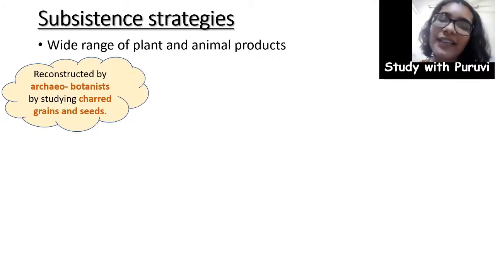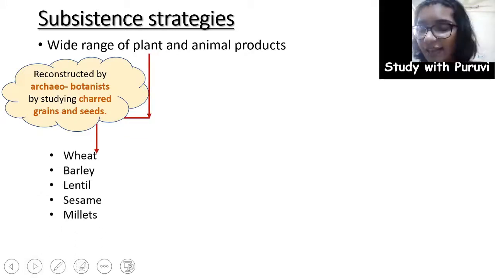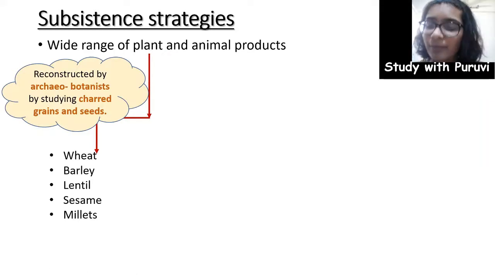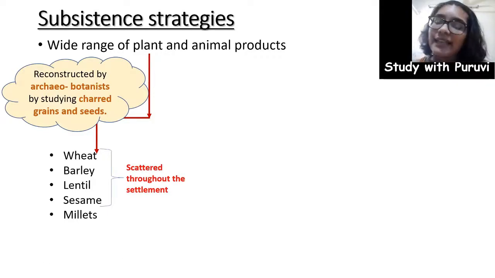Charred refers to both burnt and decaying seeds. By studying these burnt and decaying seeds, archaeobotanists came to the conclusion that they consumed wheat, barley, lentil, sesame and millets. Now, wheat, barley, lentil and sesame were found scattered throughout the settlement.